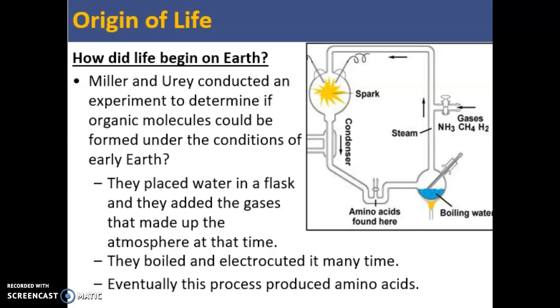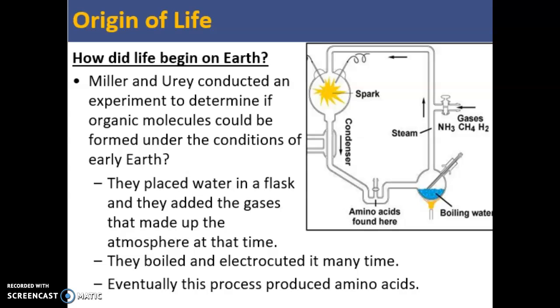We still don't have a definite answer to that question, and we may never will. Evidence suggests that the Earth is 4.5 billion years old, and that life has lived on this planet for 3.5 billion years. So there were no humans around to actually see how the first cells were created. However, a pair of scientists named Miller and Urey conducted an experiment where they tried to recreate what they believed the atmosphere of the early Earth was like.